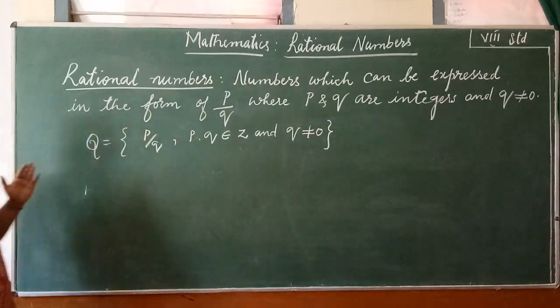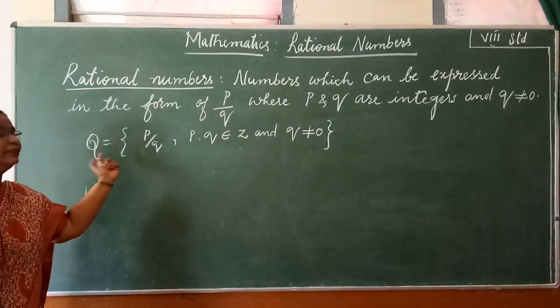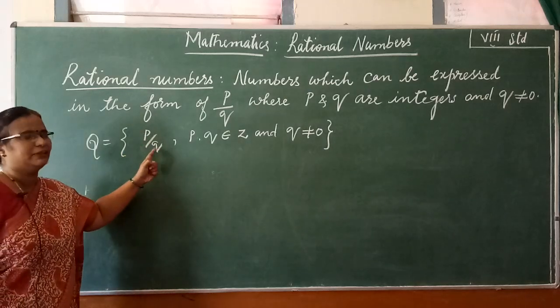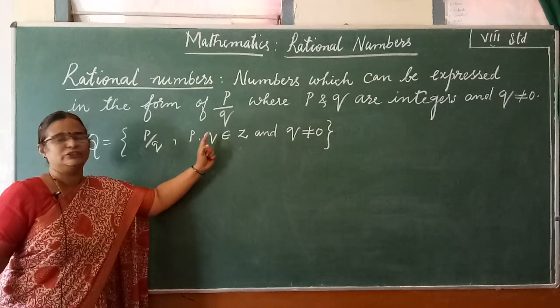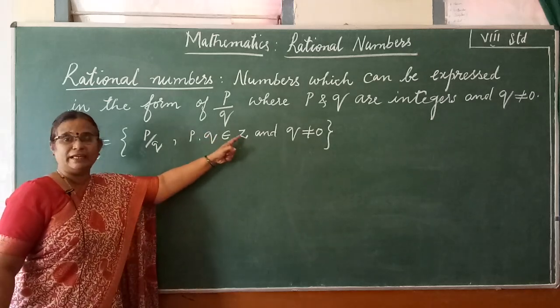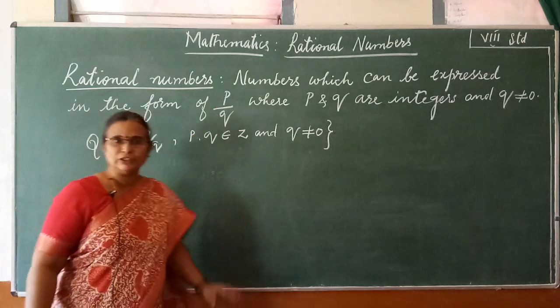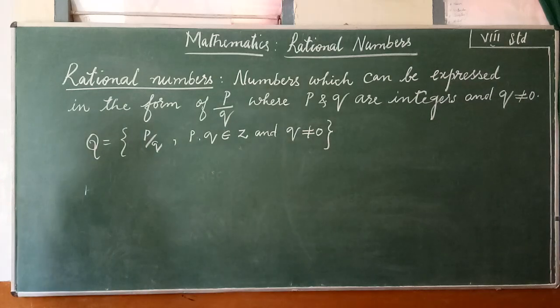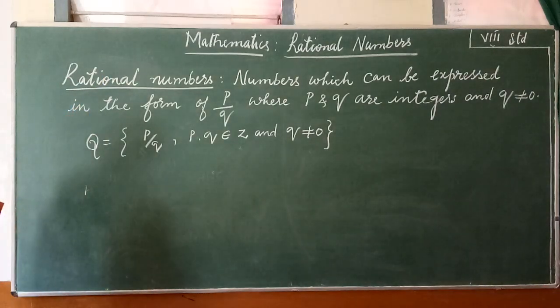So the rational numbers are denoted by letter Q, capital Q. I have written in the form of set. It is in the form of p by q. What are these p and q? This symbol is belongs to, Z is integers. We can consider only integers in place of p and q, and q is not equal to 0. This is the representation of set of rational numbers. The rational number has come from the word ratio, comparison of two quantities. It has come from the word ratio and it is called as rational number.